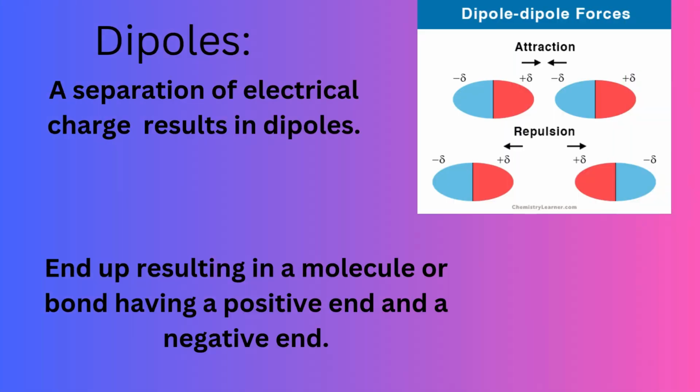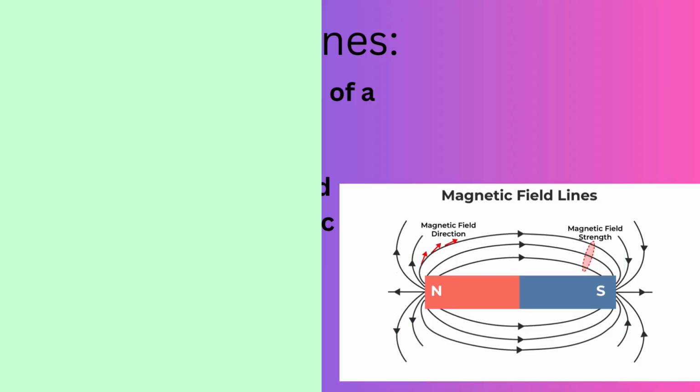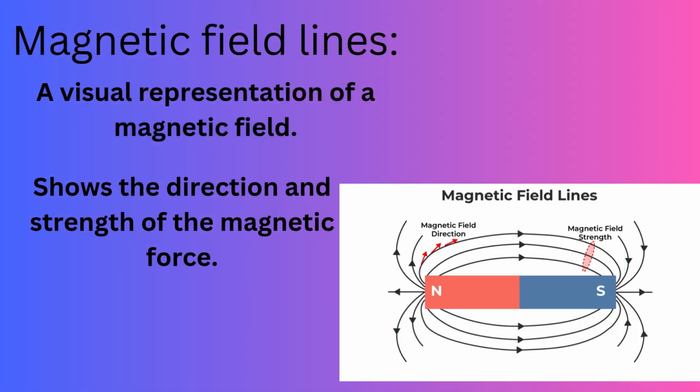Dipoles are an electromagnetic phenomenon which occurs when an electric dipole deals with the separation of the positive and negative electric charges found in any electromagnetic system. Magnetic field lines are a visual representation of a magnetic field, showing the direction and strength of the magnetic force at any point in space, with the density of lines indicating the field strength.